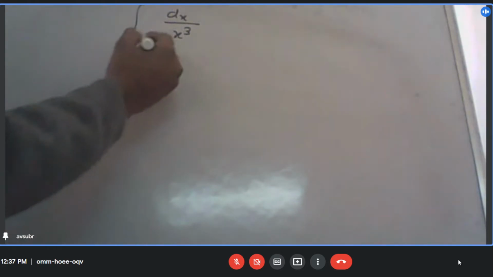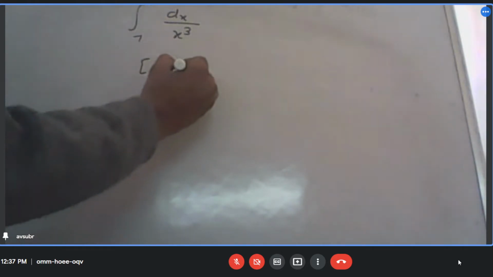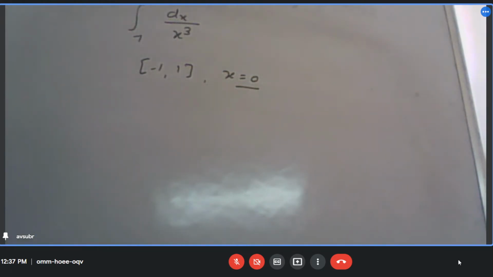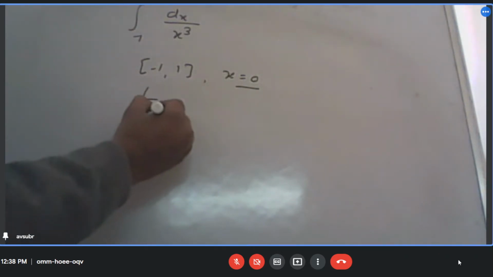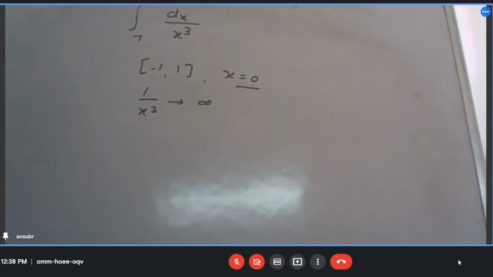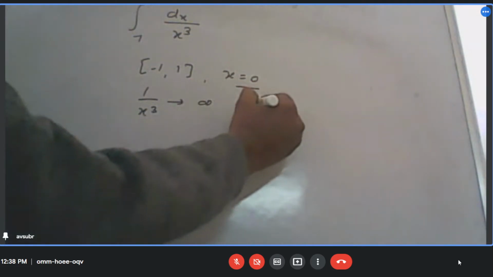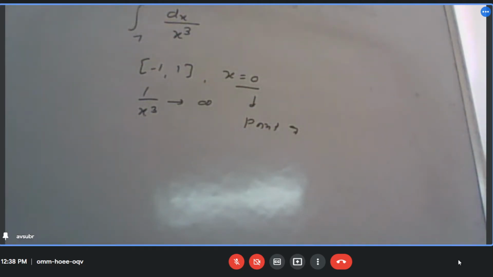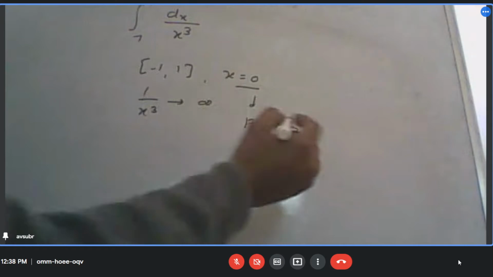Now between these two points there is a point x equal to 0. This point lies between minus 1 and 1, and 1 by x cube will be infinite at x equal to 0, which means this is a point of discontinuity, singularity.